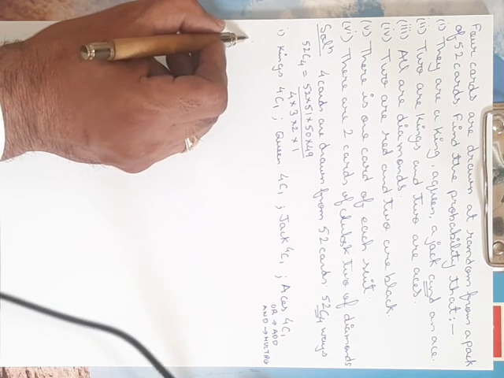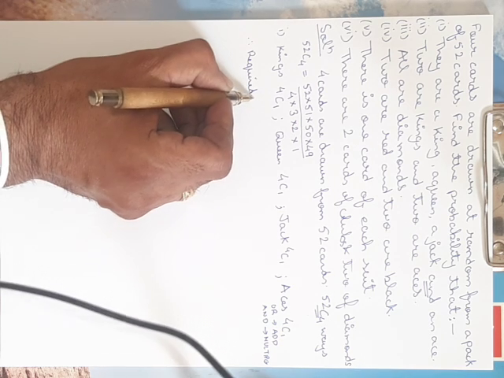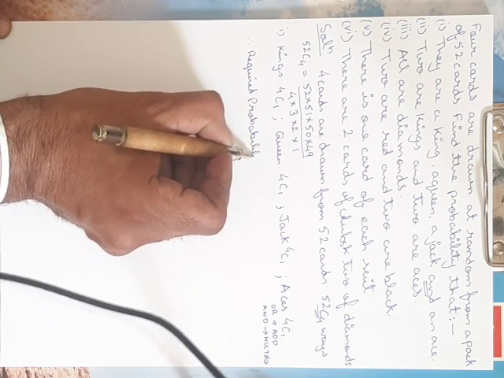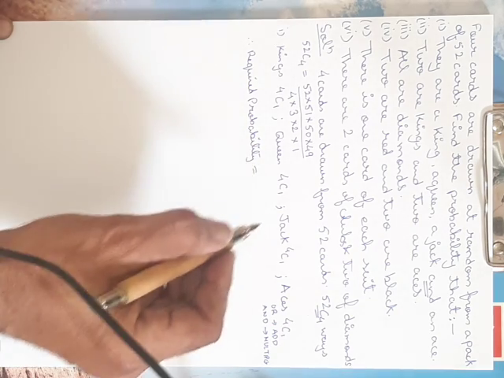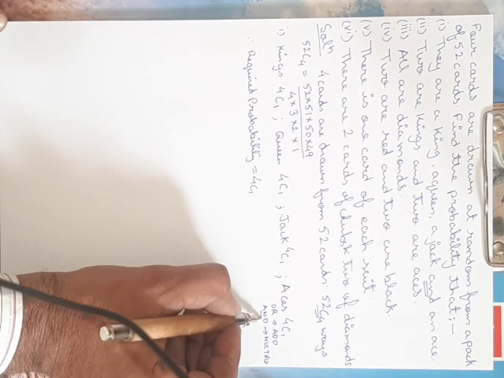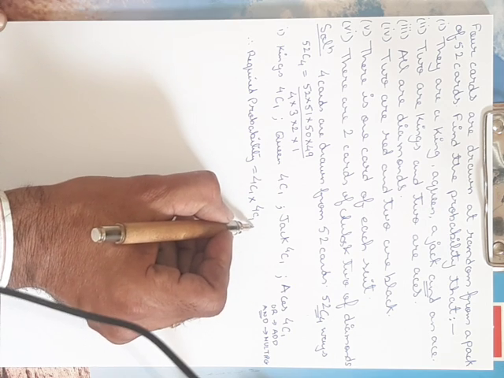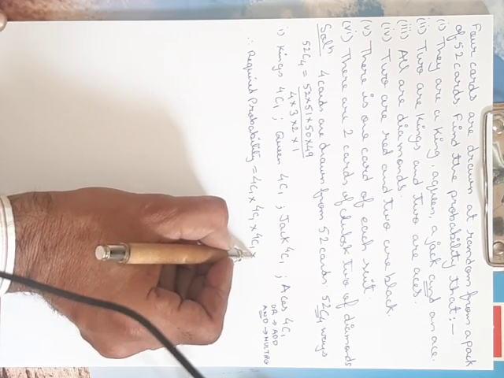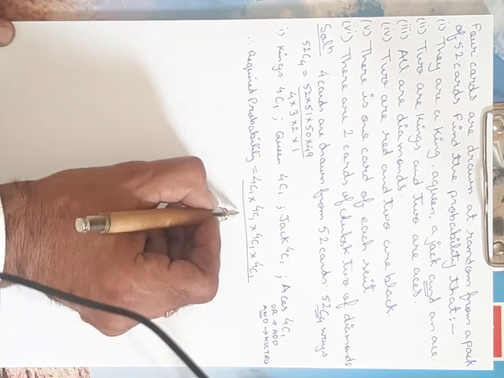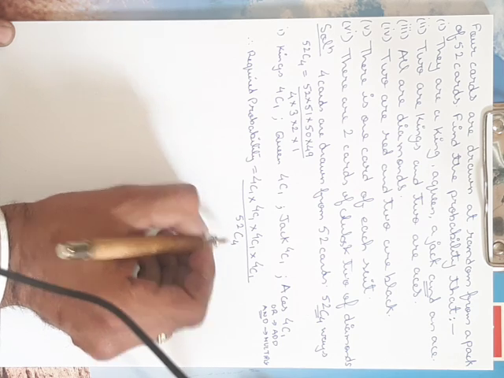Therefore the required probability is 4C1 multiplied by 4C1 for queen, multiplied by 4C1 for jack, multiplied by 4C1 for aces, divided by again the same, that is 52C4.